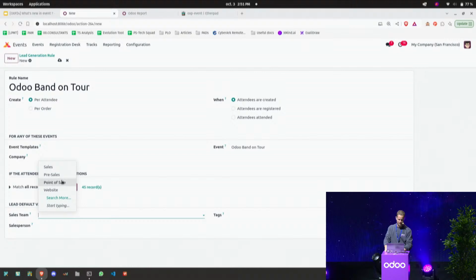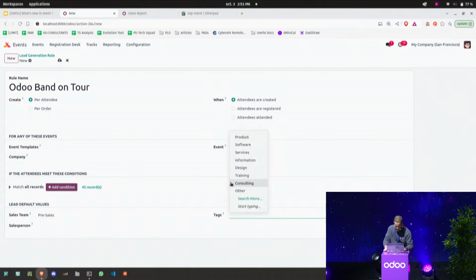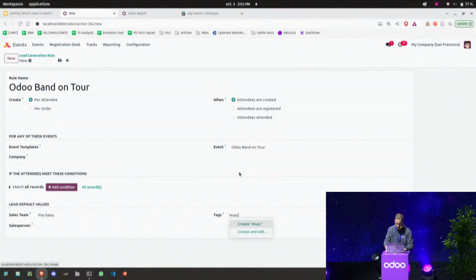I can define which default values I want, so we create the lead in the pre-sales sales team and assign them a tag. So here, music, so I can know that they come from this event and they have the tag music, so I can perform the right commercial action.